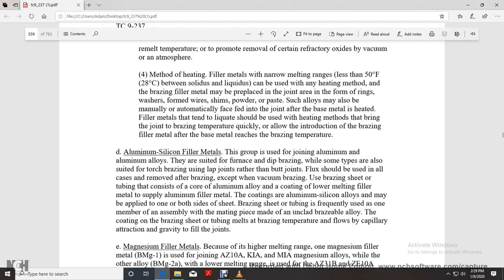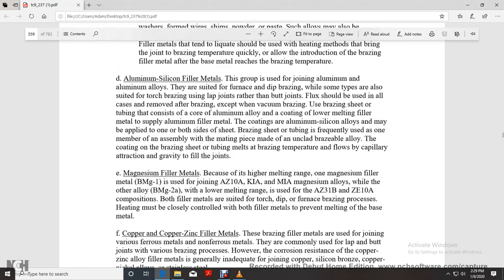Such alloys may also be used manually or automatically face fed to the joint after the base metal is heated. Filler metal with a liquidus should be in excess for the heating method of the ring. The joint brazing temperature is quickly allowed with the introduction of the brazing filler metal with the base metal reaching the brazing temperature. Alright, aluminum silicon filler metal is used for the joining of aluminum and aluminum alloy with